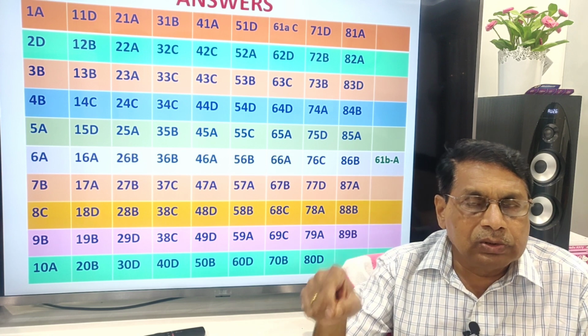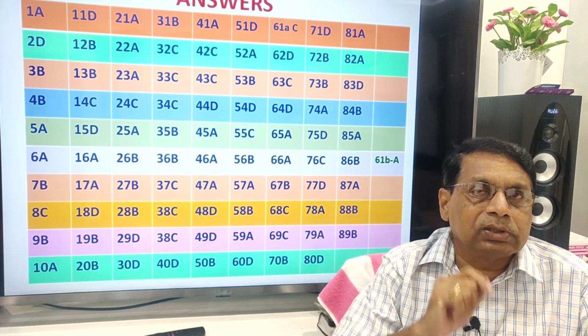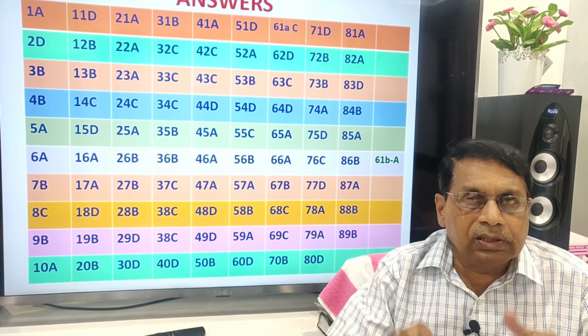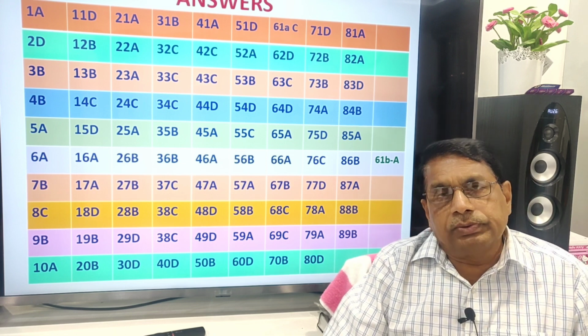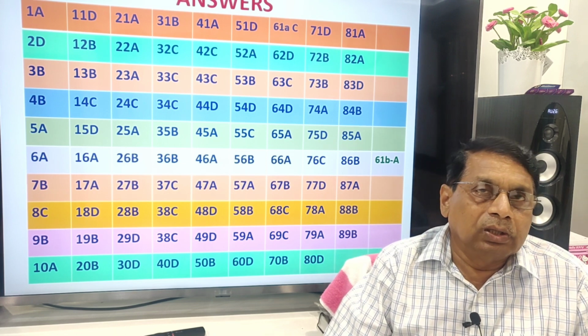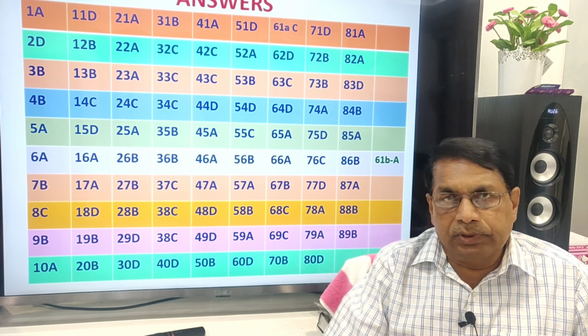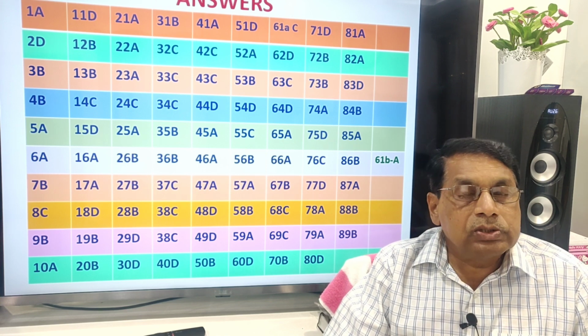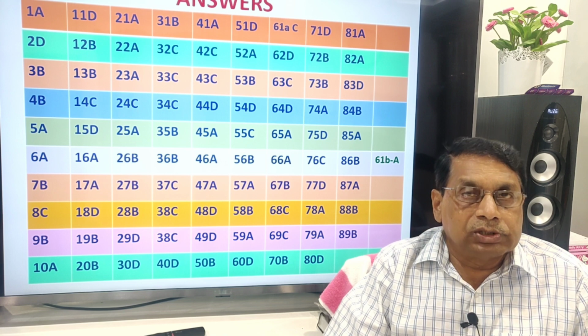There you try to answer and cross-check with the answers given at the end of the paper. In that way, you can improve your performance. Thank you very much for watching this video.